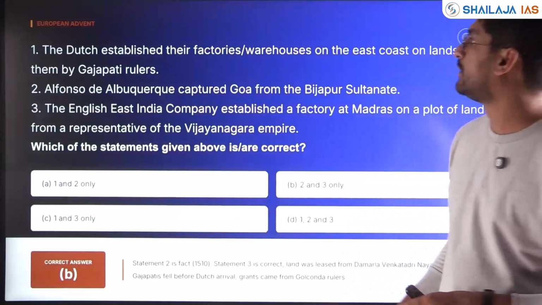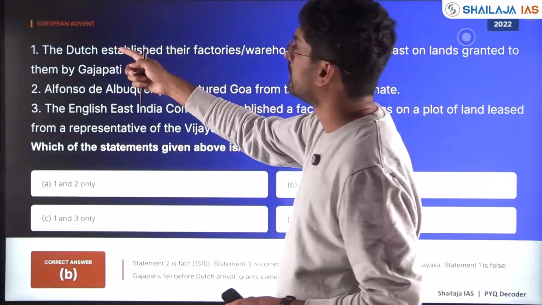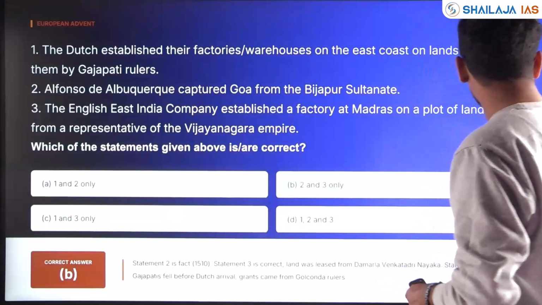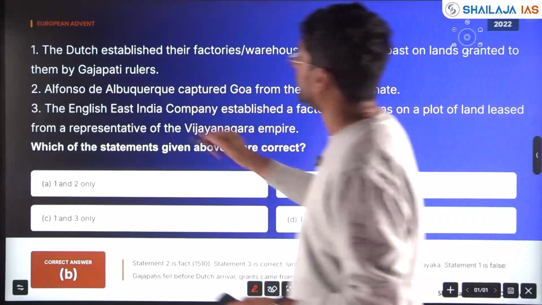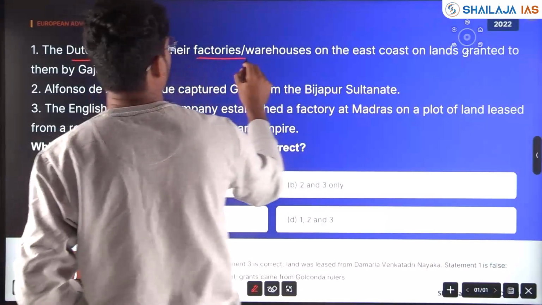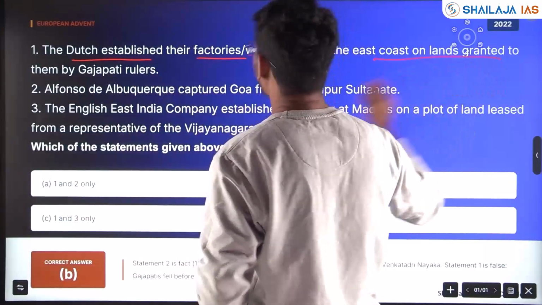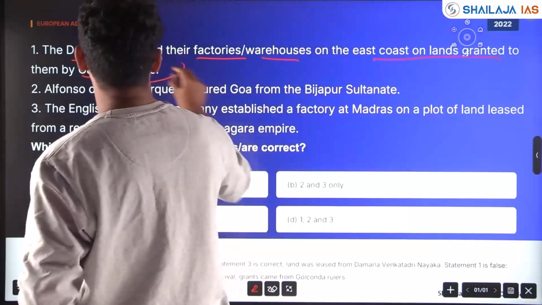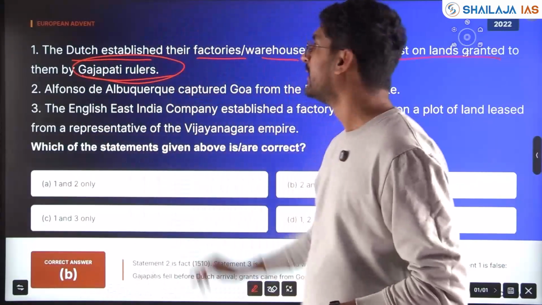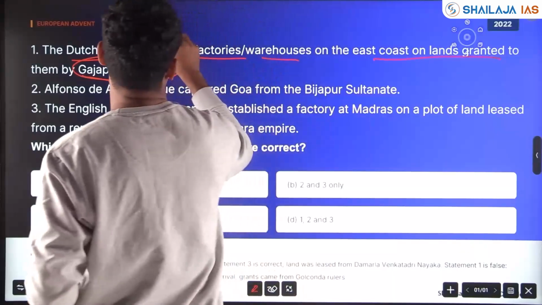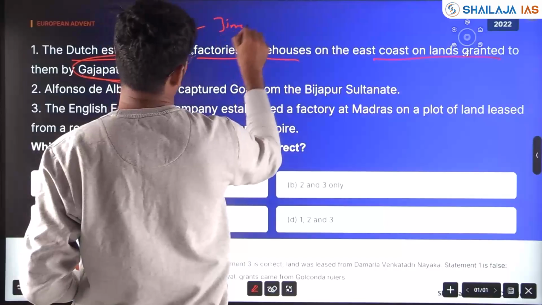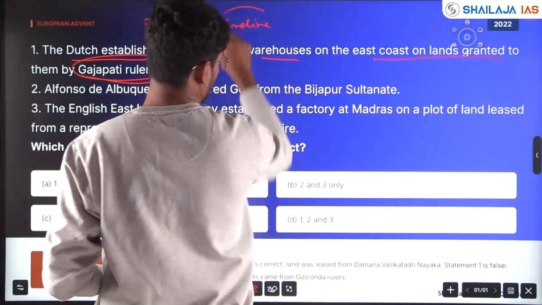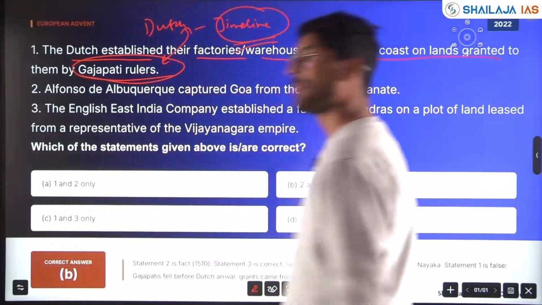Next, in 2022, with respect to the European advent to the Indian subcontinent: the Dutch established their factories and warehouses on the east coast on land granted to them by Gajapati rulers. Again, when did the Dutch come? This is linked with the Gajapati rulers, and if you know the timeline, you can answer this question. Is it right?